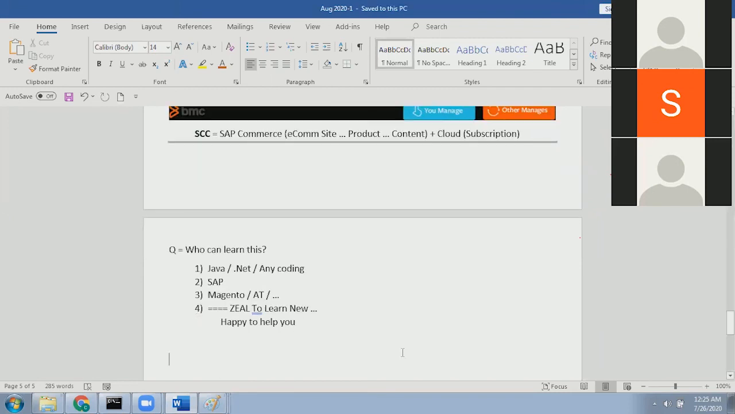So why am I saying the zeal to learn something new? Due to this pandemic situation, the COVID situation, which companies do you see that are hiring people and getting more profits because of COVID?